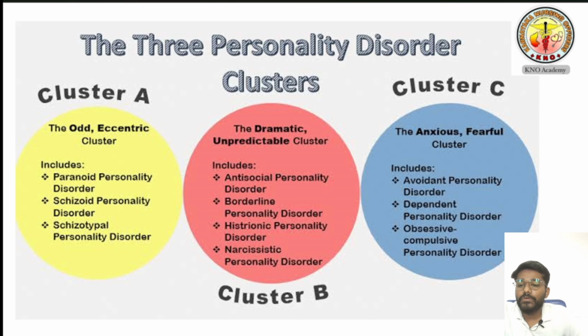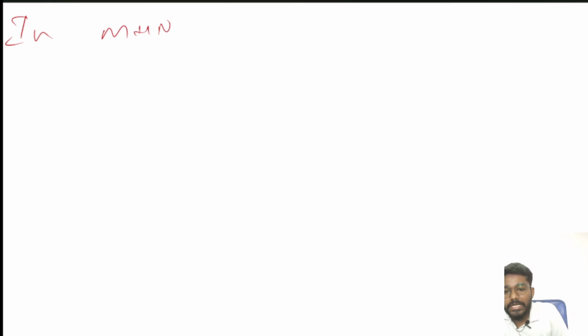Now I already told you I am going to explain the classification of personality disorder. Before that, I want to tell you something about classification in mental health nursing. There is one, ICD, and a second one, DSM.